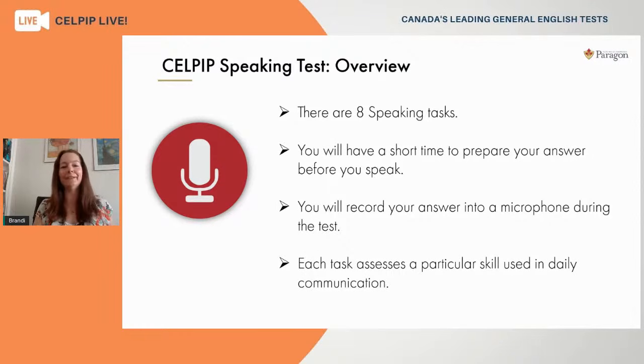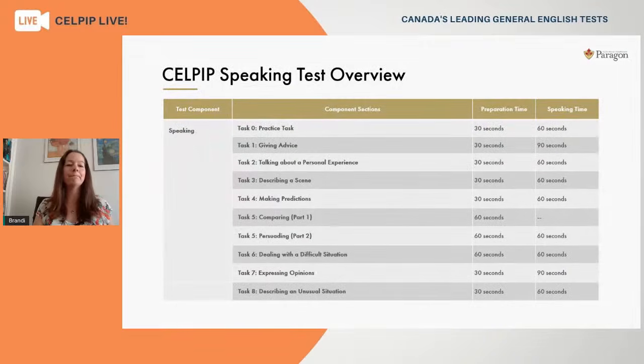Every single task that you complete is going to assess a different skill for communication, and these are skills that you would be using in your day-to-day life. So this is how the entire speaking test fits together. As I say, there are 8 tasks. That very first task at the top, task 0, is a practice task just to warm up your voice and check out your equipment. But as you can see, each and every task has a different focus.